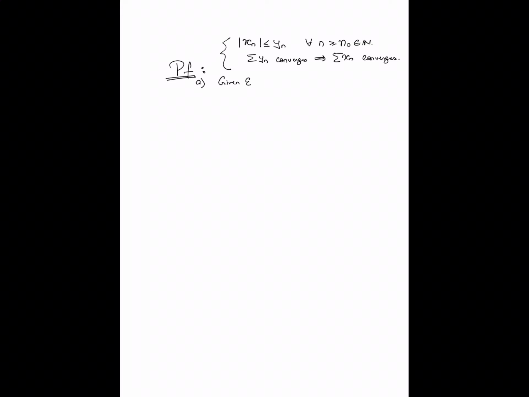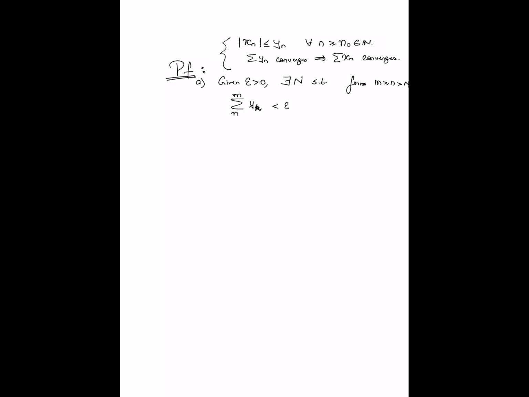Given epsilon greater than 0, there exists a capital N such that for m greater than or equal to n greater than capital N, in fact, summation from n to m of yk is less than epsilon. This was the Cauchy criteria for the convergence of series.